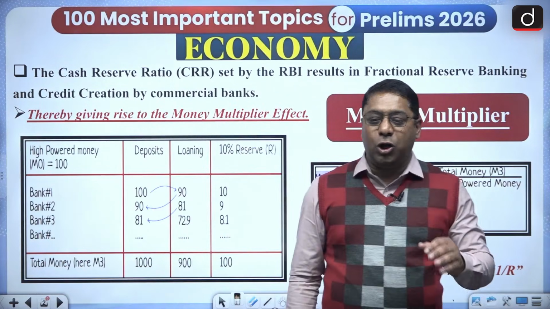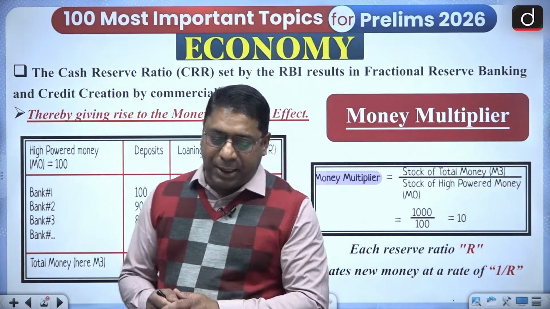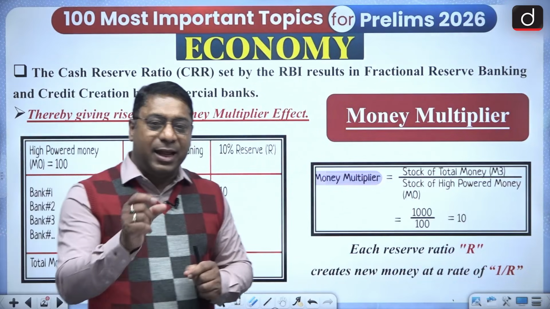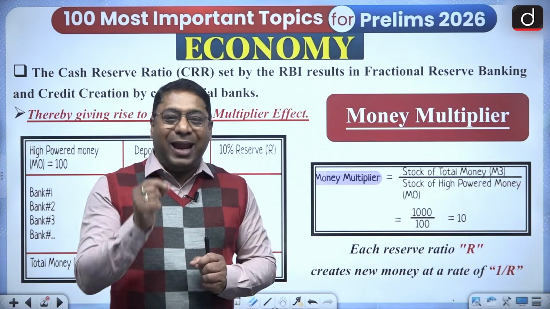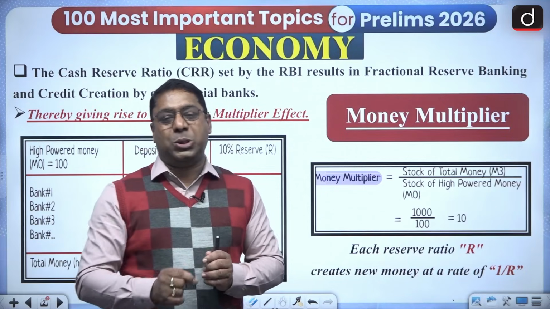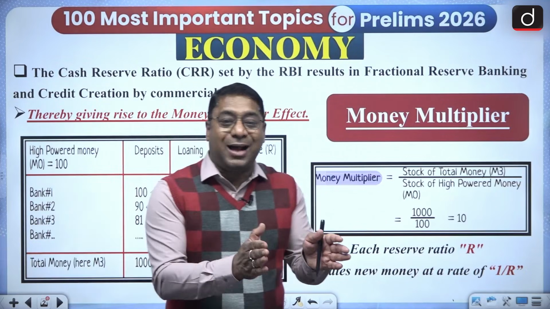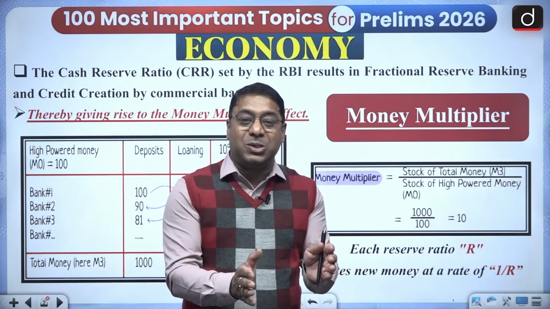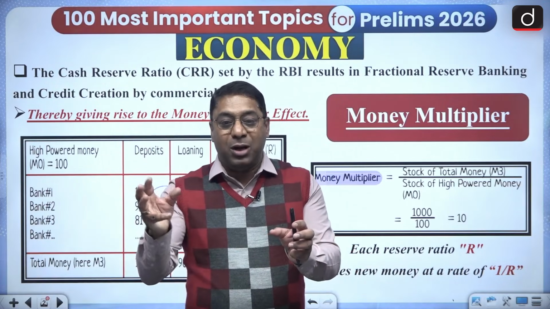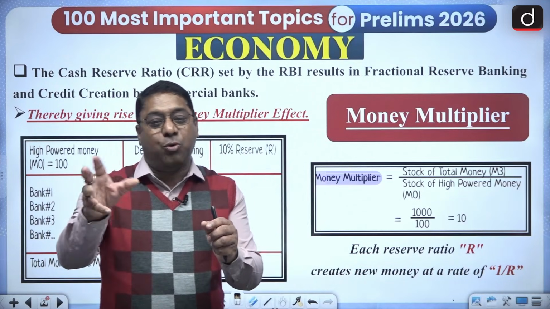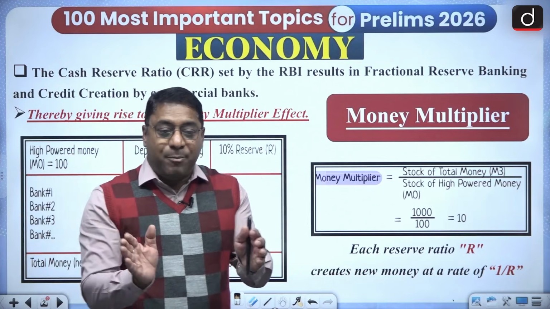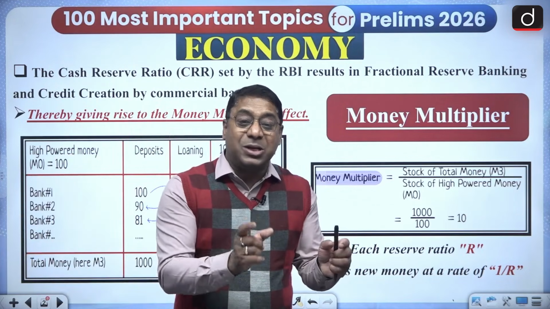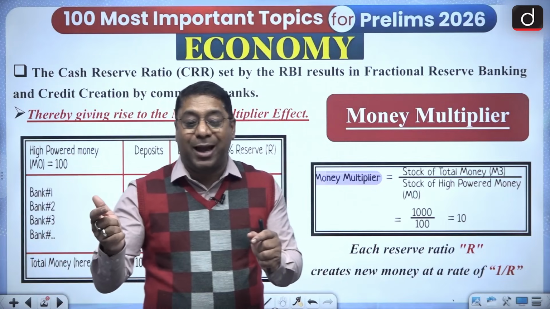Now, as you all know, when we talk about the money multiplier, it is the CRR which is very important. CRR is nothing else but the cash reserve ratio. In 1 or 2 minutes, I am going to tell you what that cash reserve ratio is. But this CRR is set by the RBI.